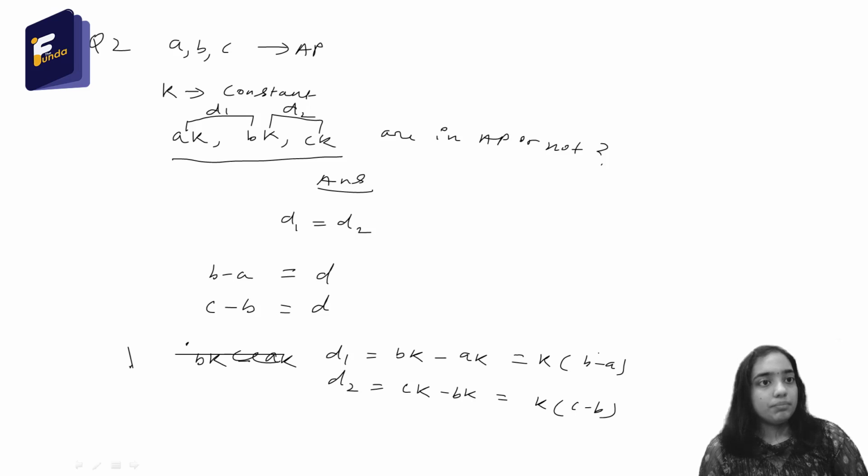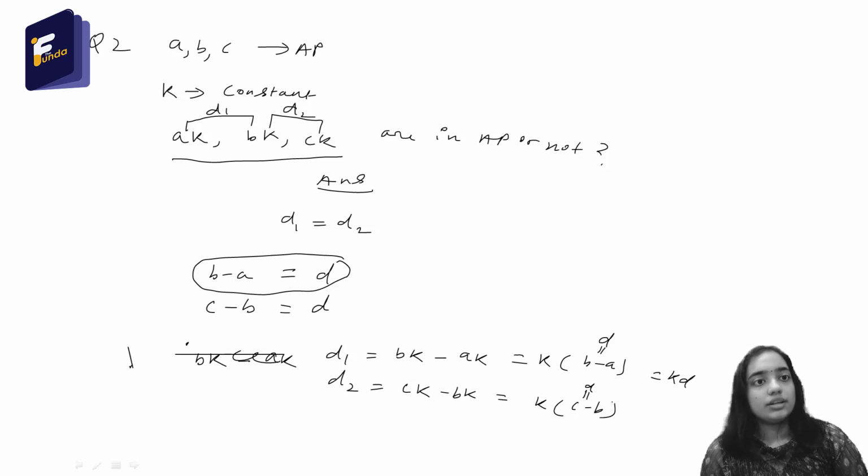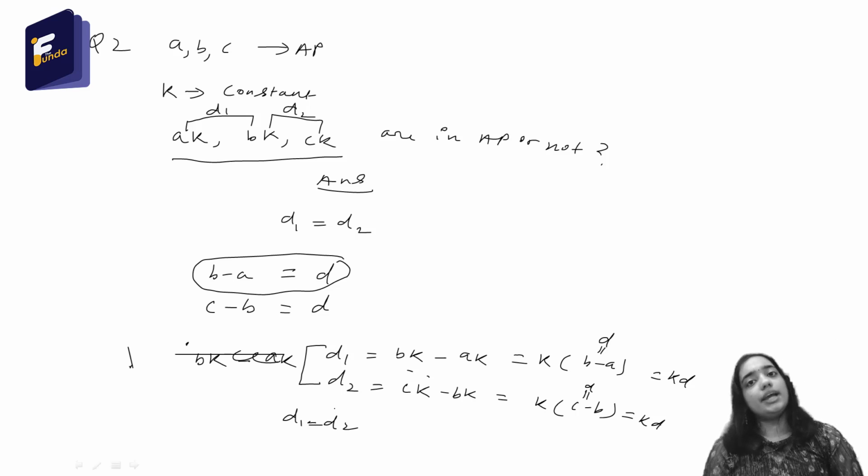We already know that B minus A is D, and C minus B is also equal to D. So D1 will be equal to K into D, and D2 is also equal to K into D. So you can see that D1 and D2 both are equal to K into D. Okay, so these two are equal. So D1 equals D2. That means the new sequence is in AP.